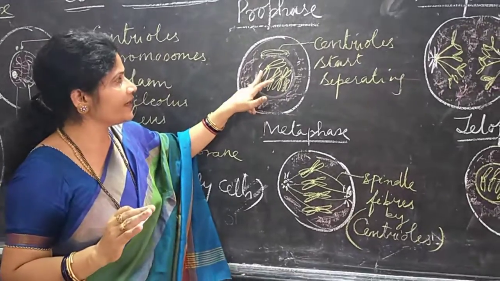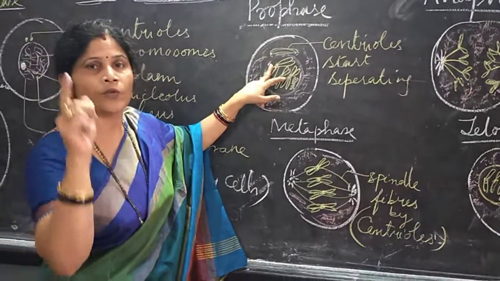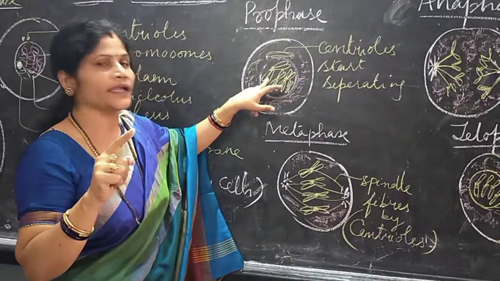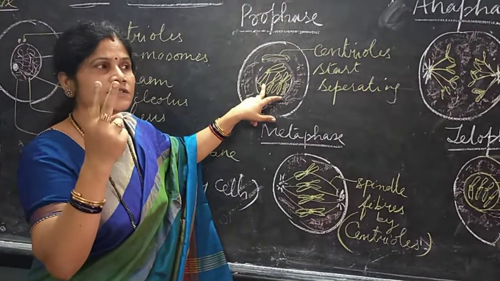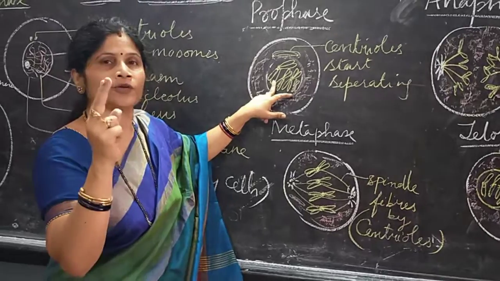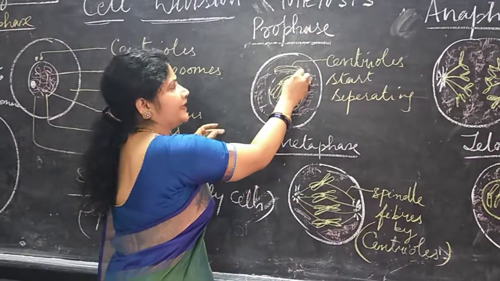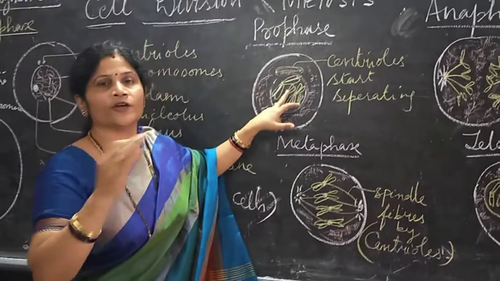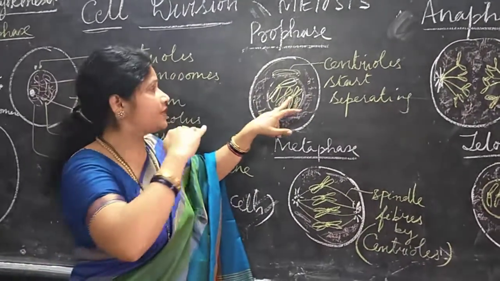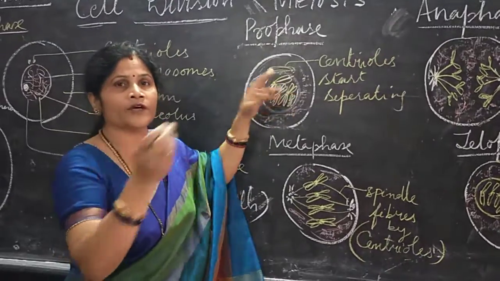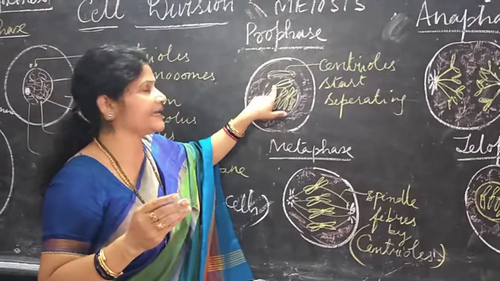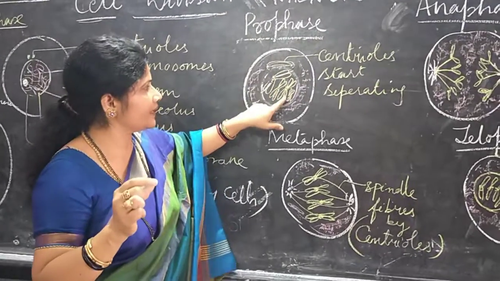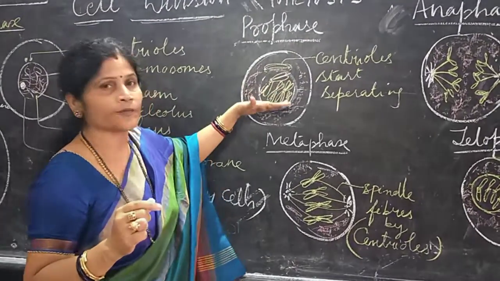Next, we find that each chromosome, which was a thread-like structure during interphase, starts dividing into two chromatids. Each chromosome into two chromatids. They start splitting from the edges towards the center, but they don't split continuously. That is, they don't split longitudinally completely. They don't completely separate. They get attached at the centromere. This is found only in the case of prophase.